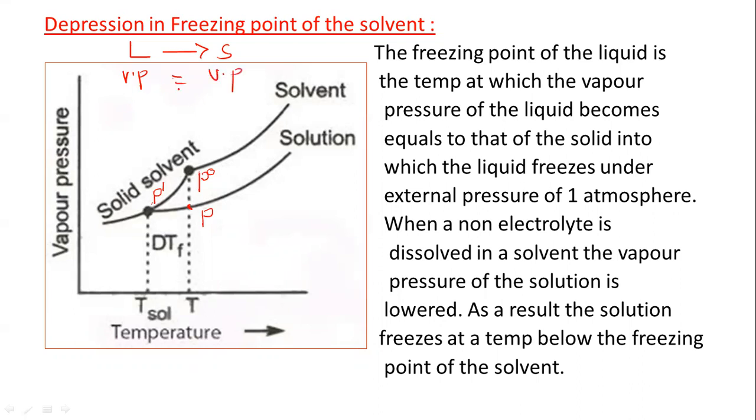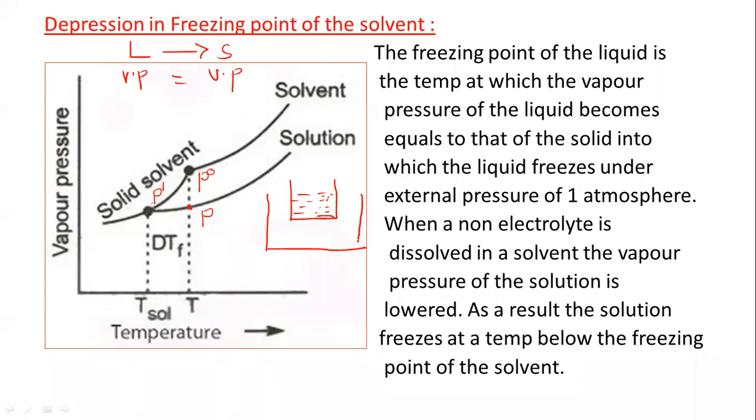So we can say that the freezing point of the liquid is the temperature at which the vapor pressure of the liquid becomes equal to that of the solid, into which the liquid freezes under external pressure of 1 atmosphere. Let us take the example of liquid water. When the liquid water freezes, for the freezing process, we have to decrease the temperature.